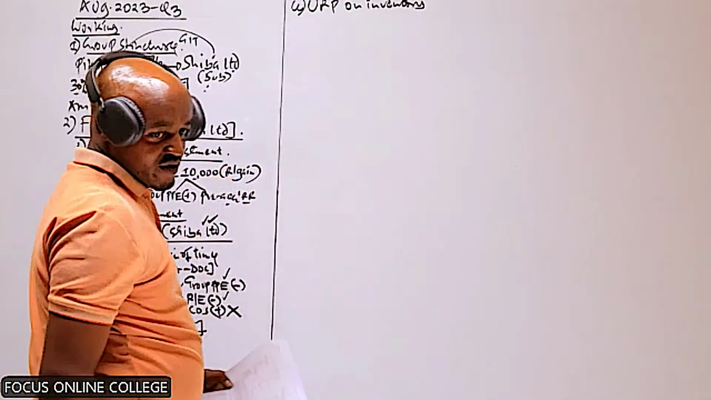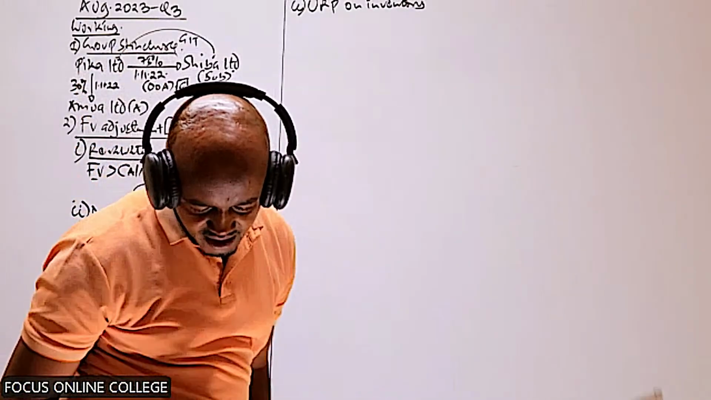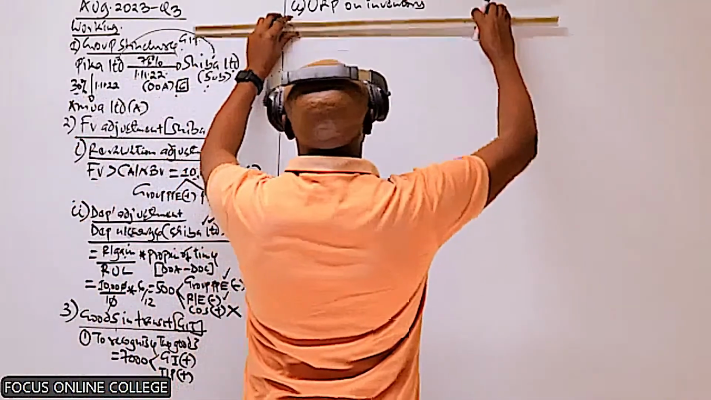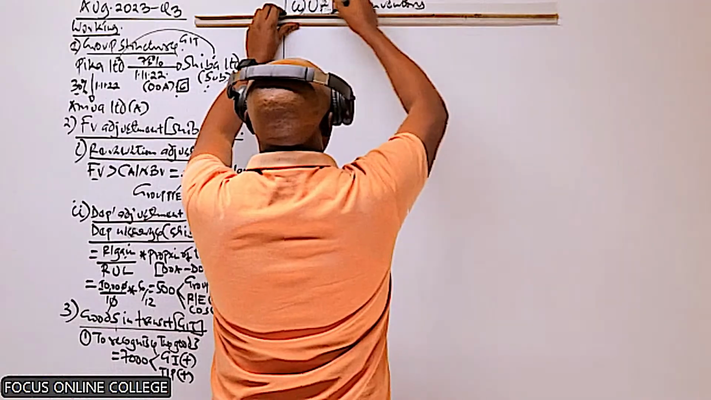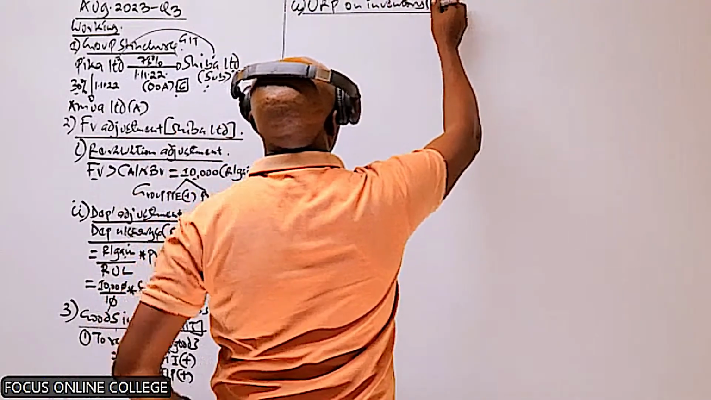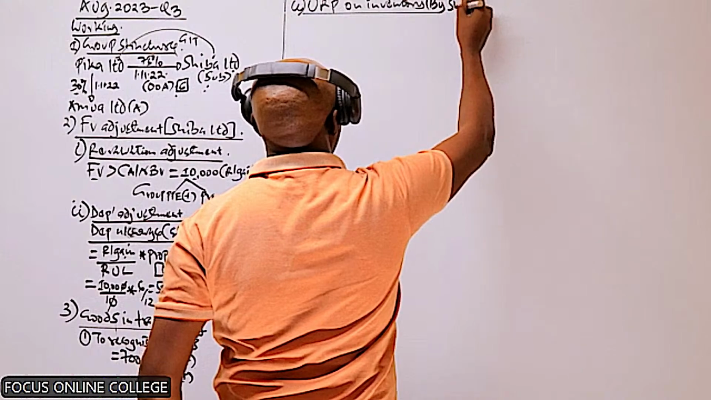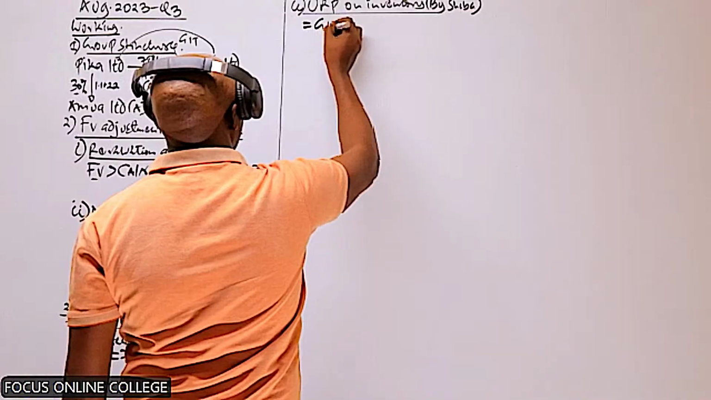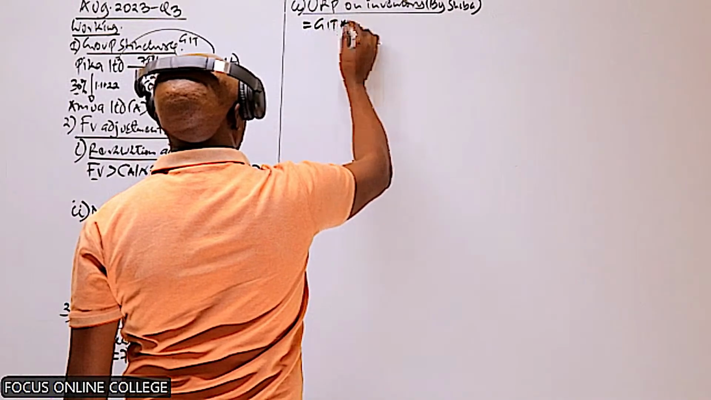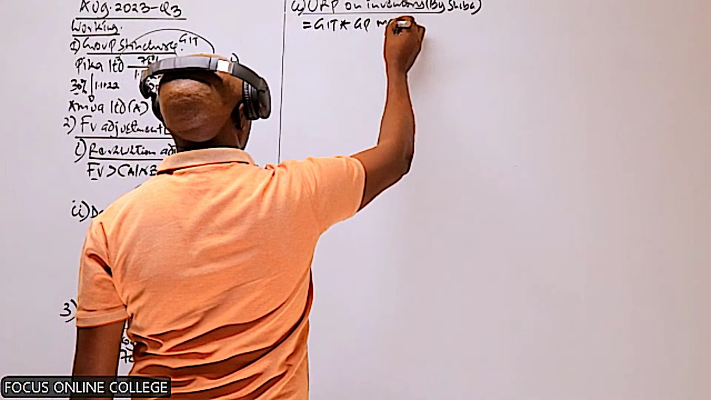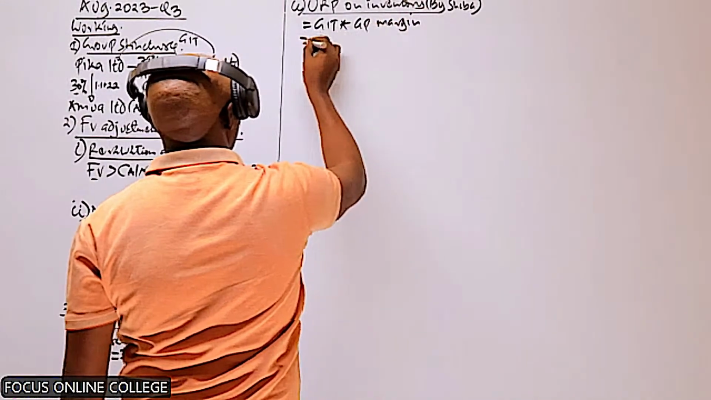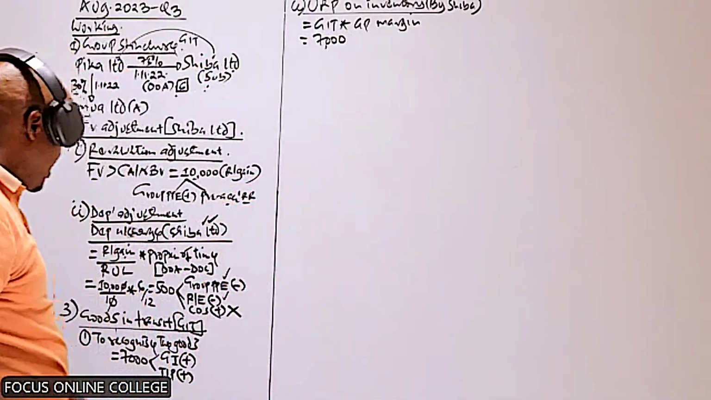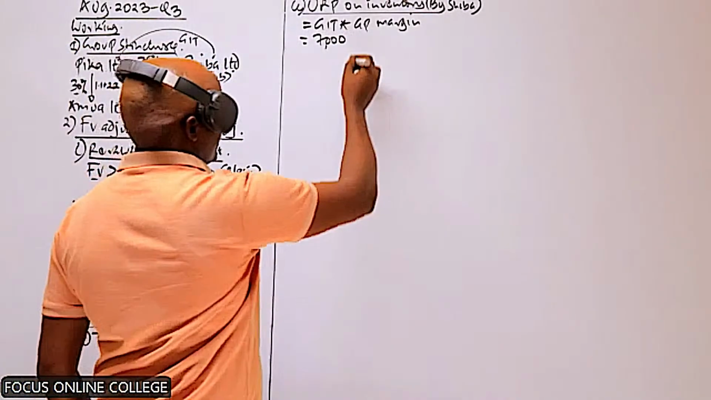So the unrealized profit on the inventory. Because these goods were not yet received by this company, the profit which was made by Shimba was not yet realized. So this unrealized profit is by the selling company, which is Shimba. How do we compute this? We take the goods in transit and multiply that with the gross profit margin. The goods in transit had a value of 7,000. That is the value of the goods in transit, times the gross profit margin.